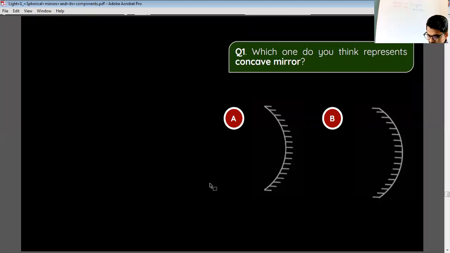Question: which one do you think represents concave mirror, A or B?